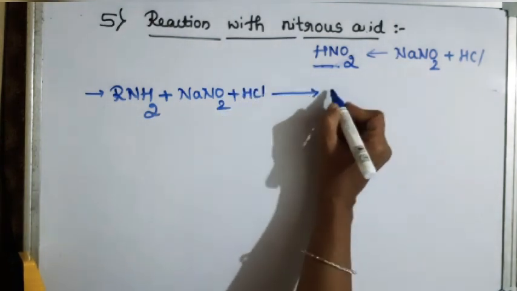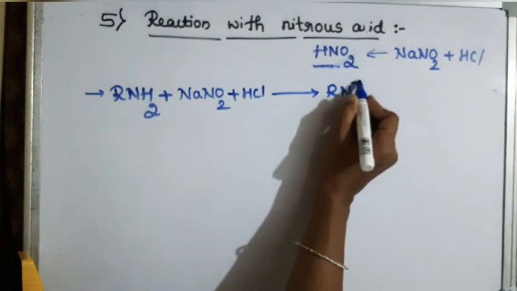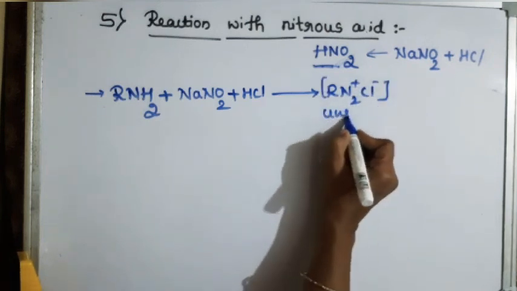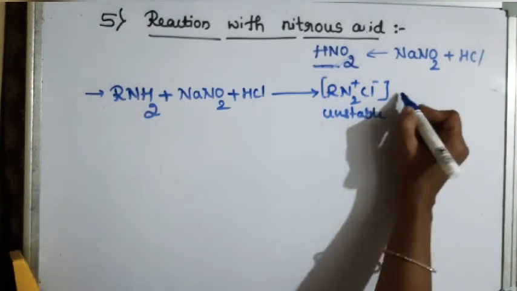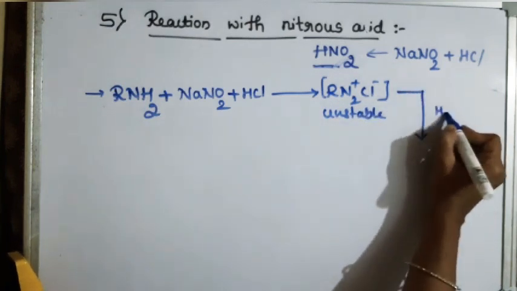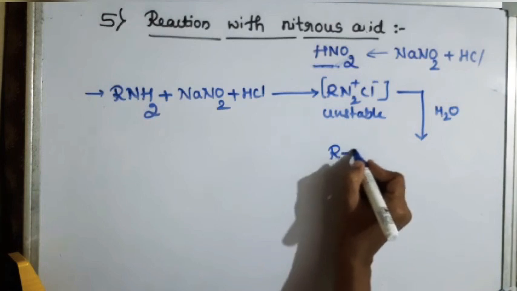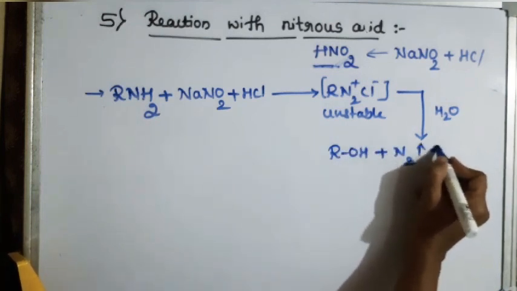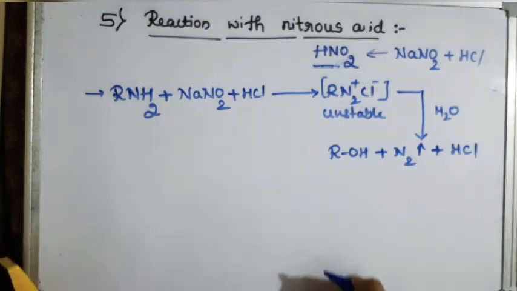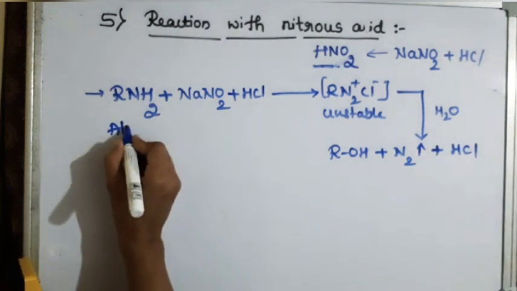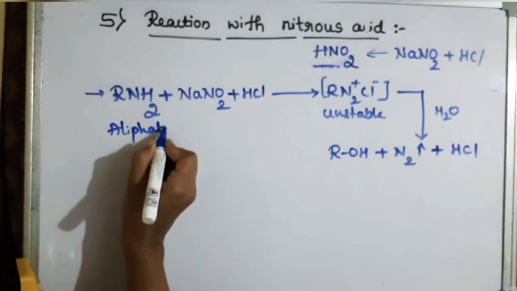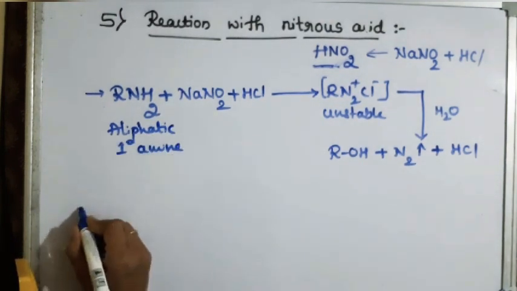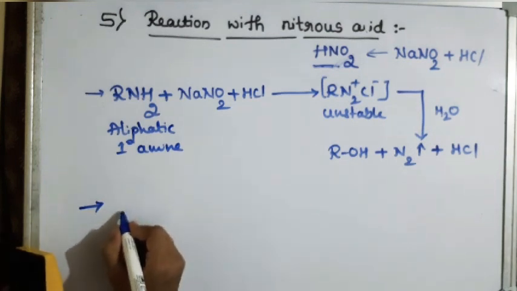It gives RN2 plus Cl minus, which is unstable, and which on hydrolysis or decomposition gives alcohol, and dinitrogen gas is liberated with the HCl. This is for aliphatic primary amine.